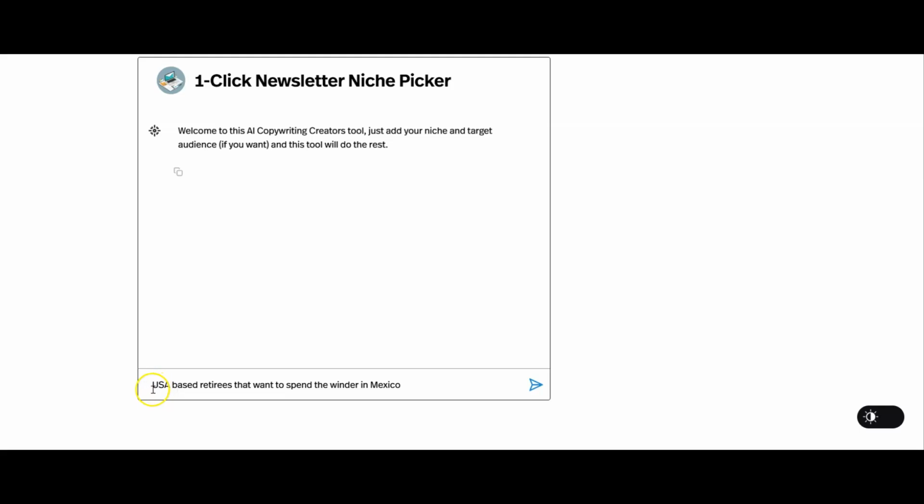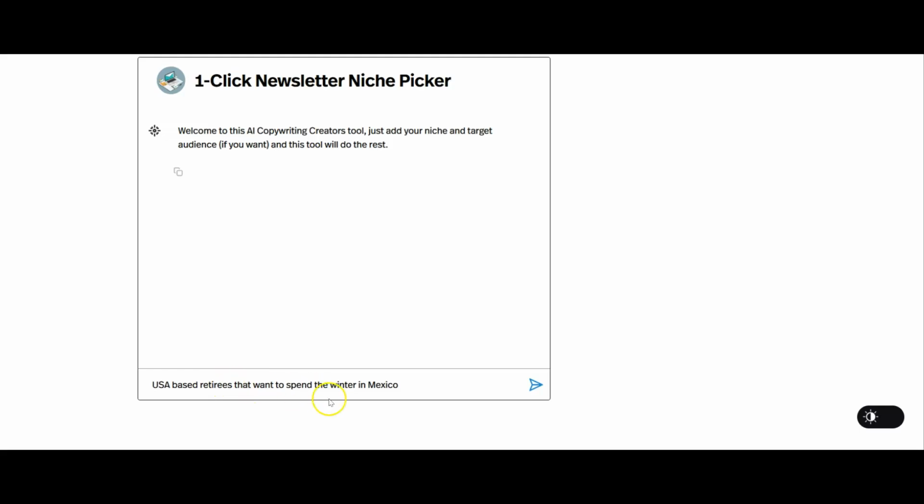So what I've done here is I put US-based retirees. Now this is an underserved group of people because these are people that actually open their emails. They have the time to actually act on the information. All you need to do is provide them with value, and then you give yourself opportunities to make money by monetizing your newsletter.